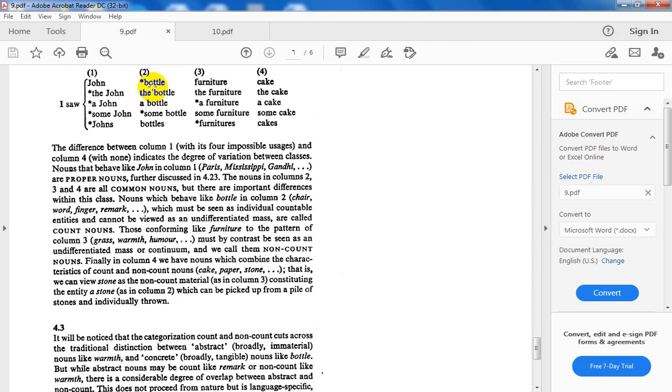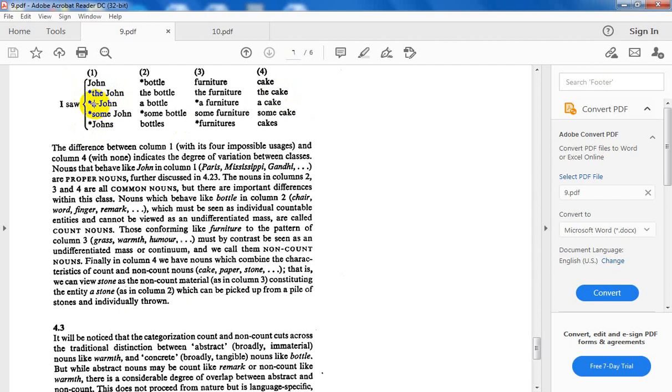What are the classes of nouns? Let us apply the definite article, which are acceptable, which are not acceptable. I cannot say the John. This class of nouns cannot admit the definite article. Of course, we are going to see later on that there is an exception in which I can say the John, the Simpson, and so on. The bottle, okay, the article plus the singular noun. The furniture, I did not count. The cake, okay. So only the first class cannot admit the definite article.